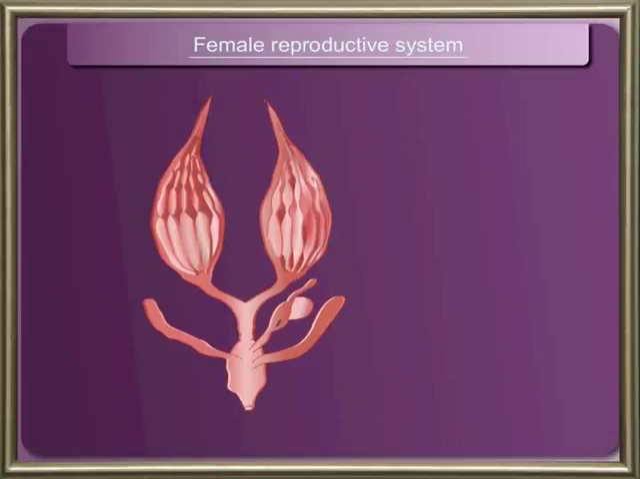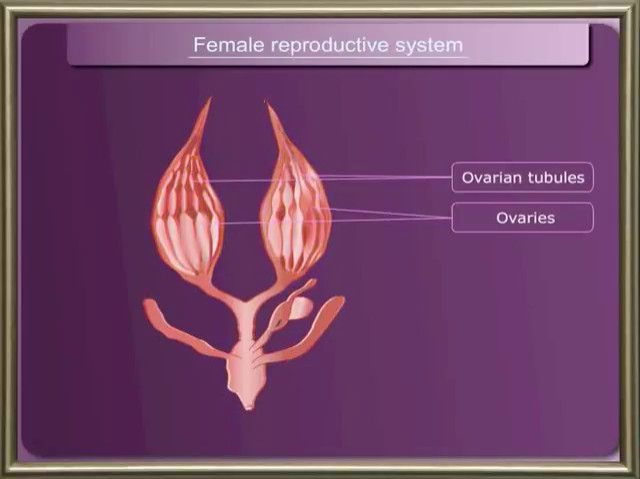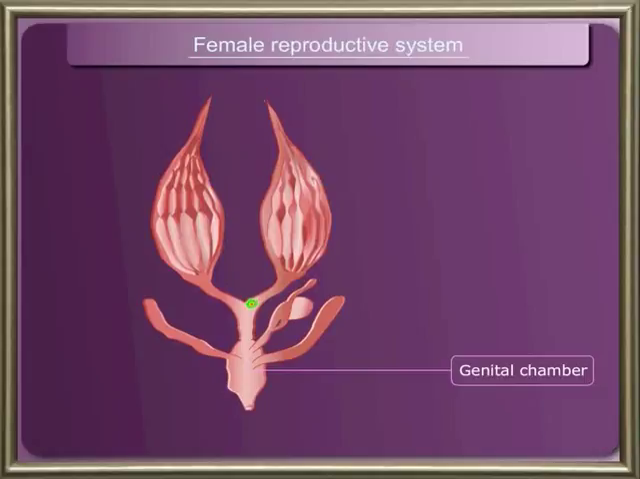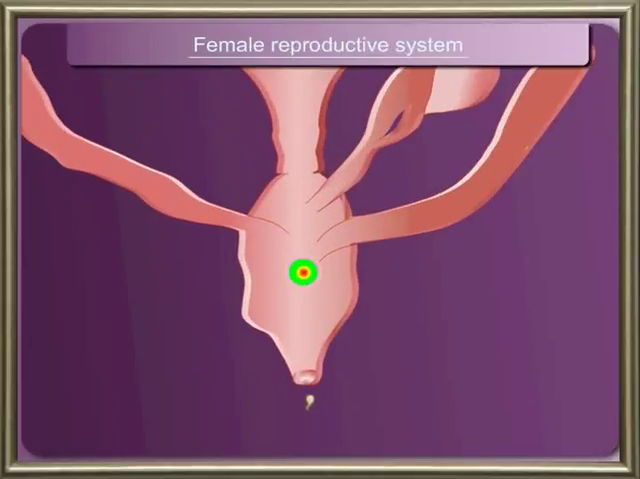In the female cockroach, there are two ovaries. Each ovary has 8 tubules called ovarian tubules. From each ovary arises a narrow tube called oviduct. The two oviducts unite into a common oviduct. The oviduct opens by a gonopore into a chamber called genital chamber. During copulation, the spermatozoa are deposited in the genital chamber where fertilization takes place.